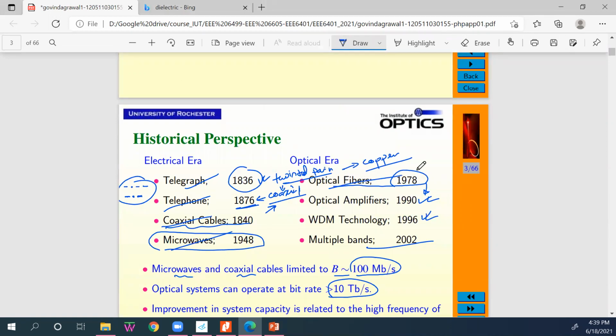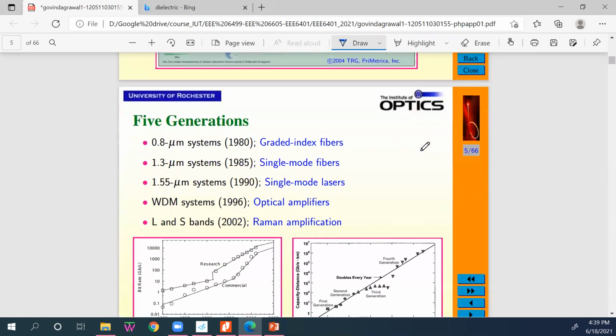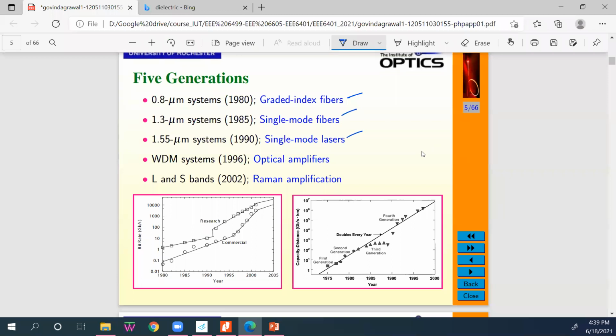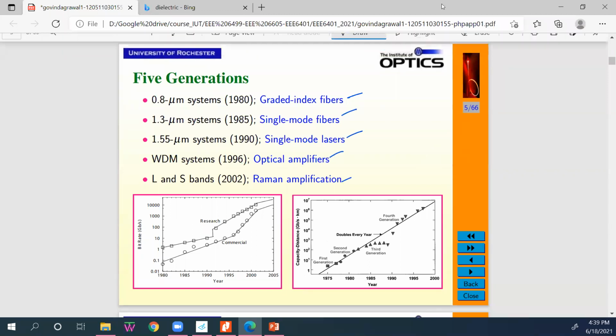Now we are in the optical fiber era. Optical fiber has 5 generations. Our present generation is the 5th generation optical communication system. I will summarize all these generations.